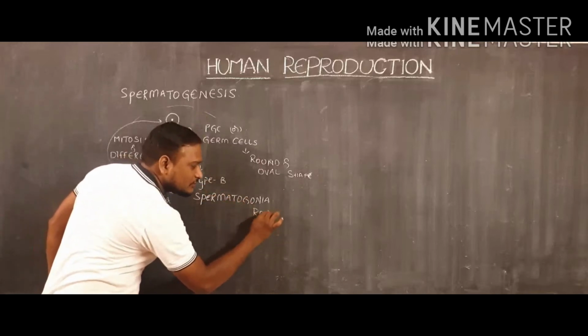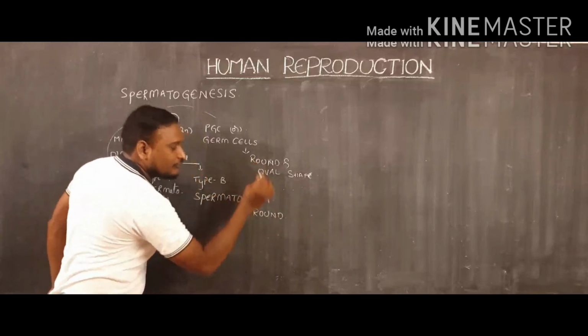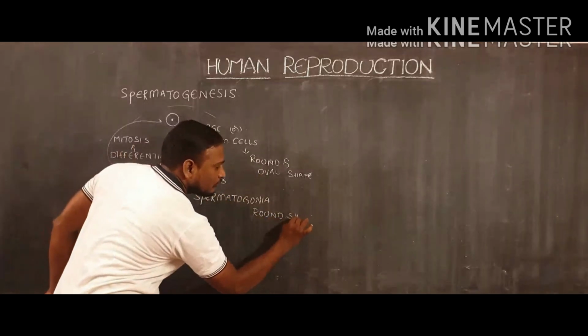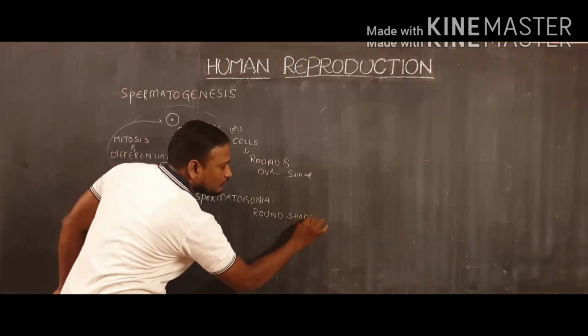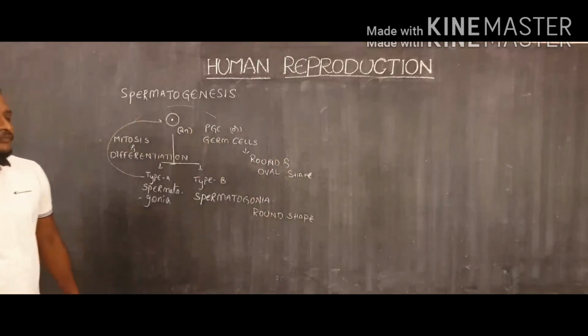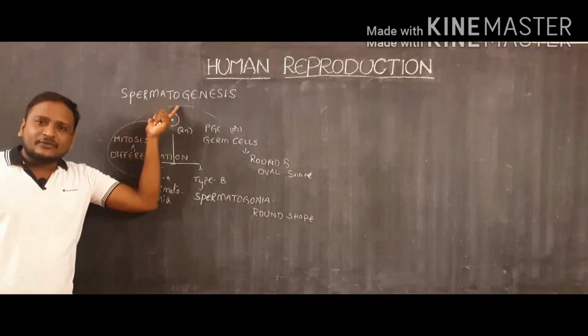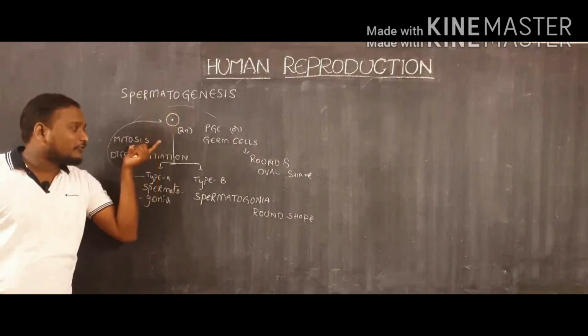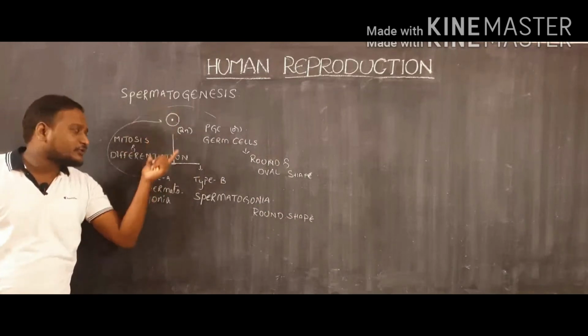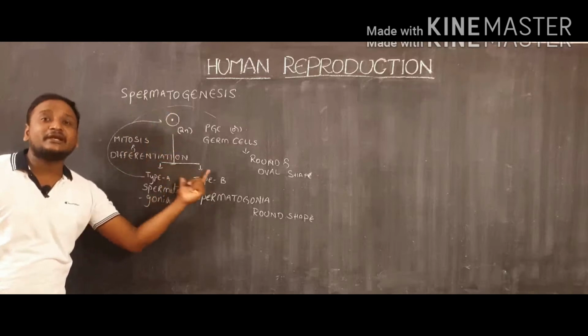Their shape is round. Now observe here, primordial germ cells are divided with the help of mitosis and they are producing two types of cells, type A and type B.